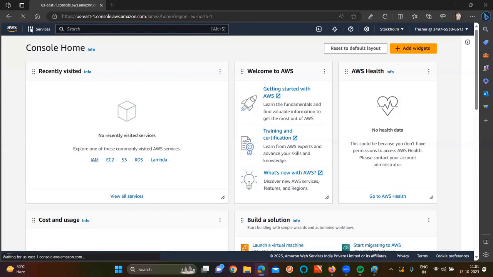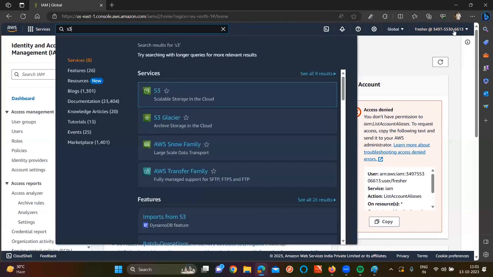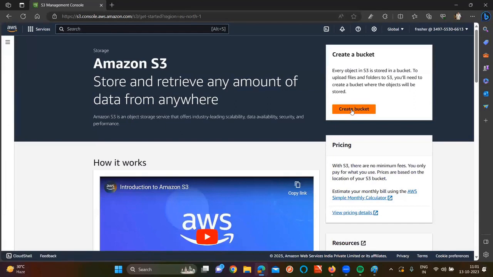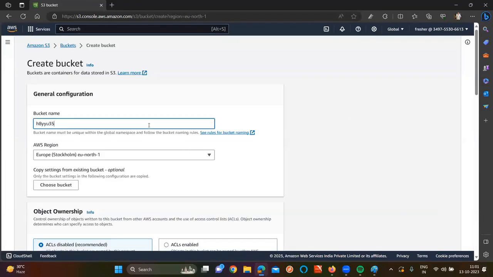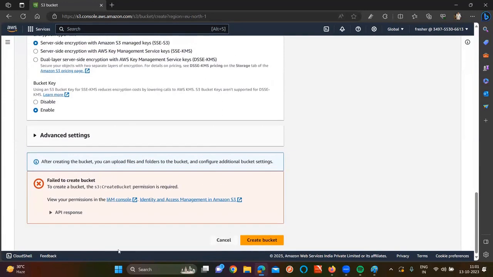Sir, here I will try to create some servers. First of all, I'll try to list out the servers. Here, when I'm trying to go to IAM, it says access denied. Why? Because I'm on the fresher user. Have I given IAM permission to the fresher user? I'll try to check S3 buckets. I'll try to create a bucket here, giving some random bucket name. And if I click on create bucket, you are going to get some error, failure to create. Why? Because permission is restricted.